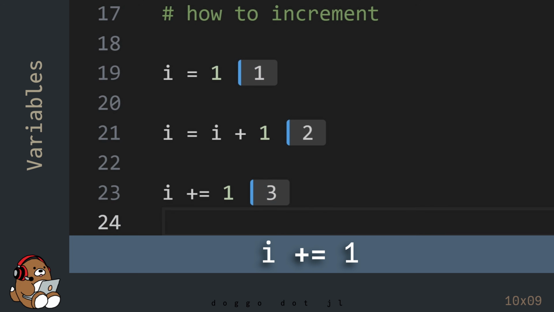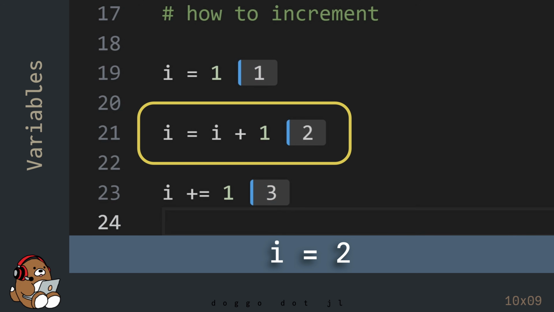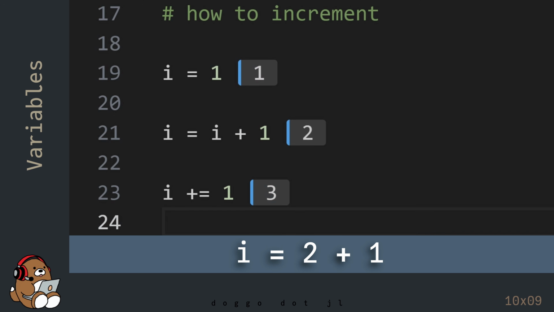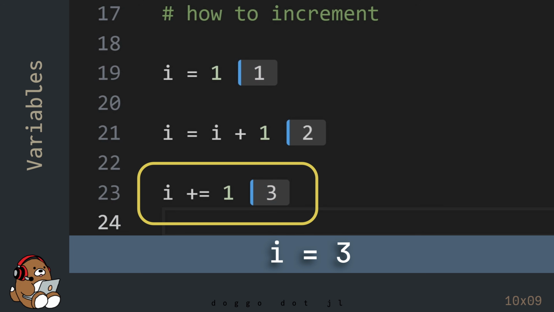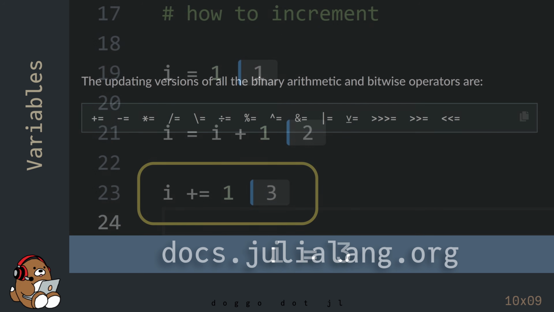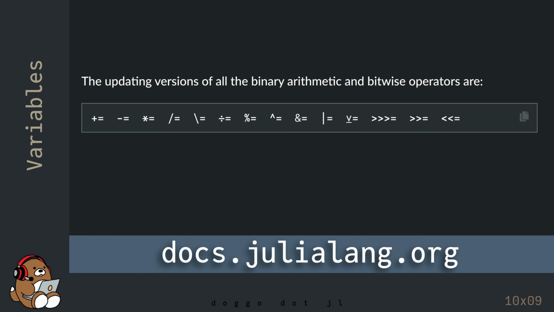So this code starts with a value contained in the variable i, which is 2 at this point, and then mutates that value by adding 1 to it, which is 3. In Julia, you can use any of the basic math operators, not just the addition operator, immediately followed by the equal sign character, to get the updating version of that operator.